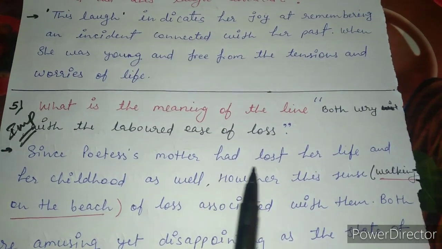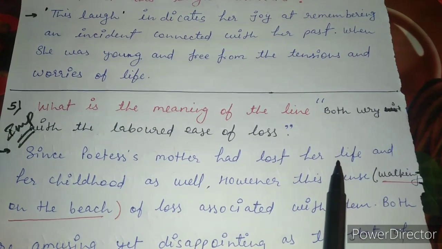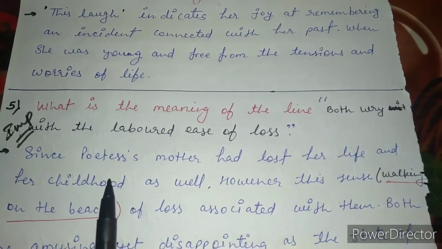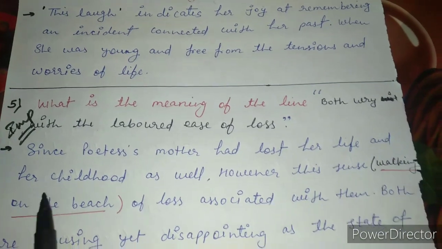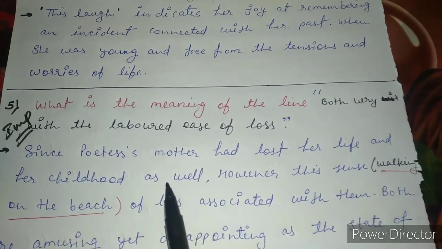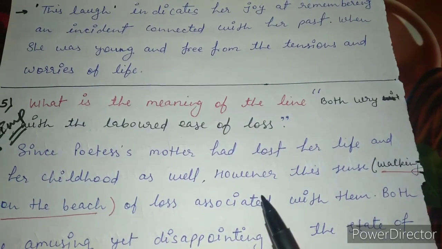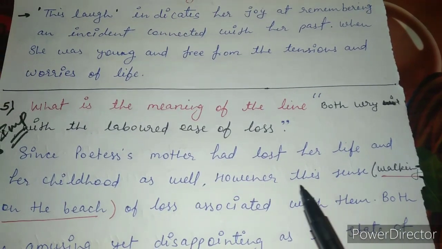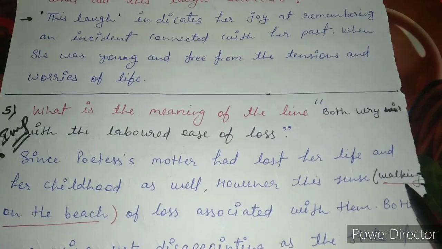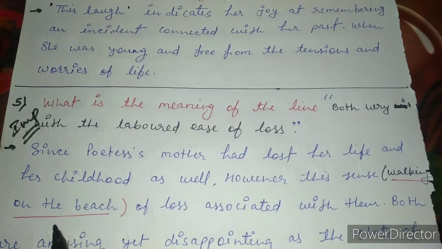Since the poetess's mother had lost her life, as we know that she was already dead, and her childhood as well, she lost her childhood as well as her life ultimately. However, this sense, which sense? This sense means walking on the beach.